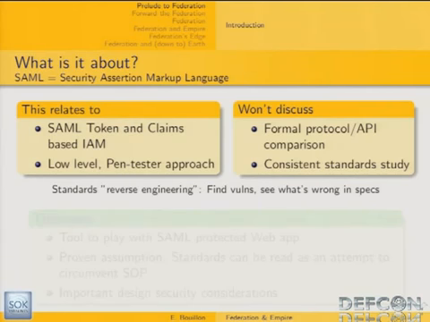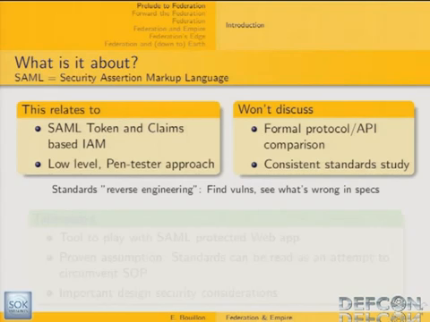Maybe you're familiar with Windows Identity Foundation, which is the .NET API that allows developers to somehow transparently integrate SAML protocols in their applications. So I'm not going to use this level of abstraction, but I'm just going to look at the lowest level of those protocols.